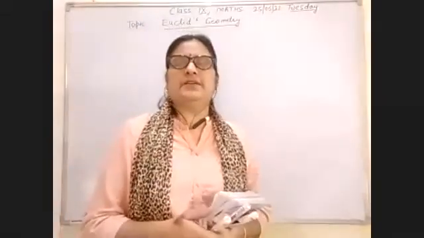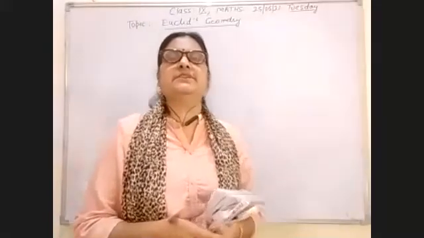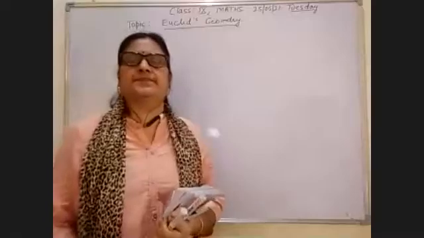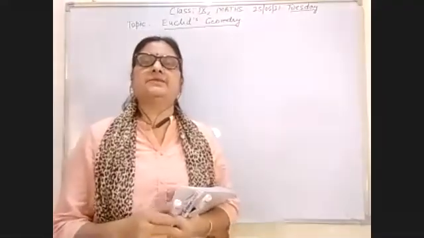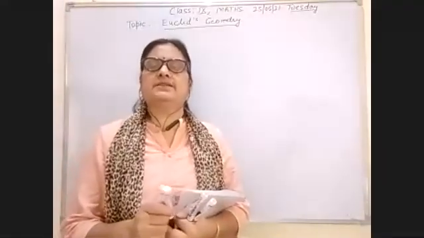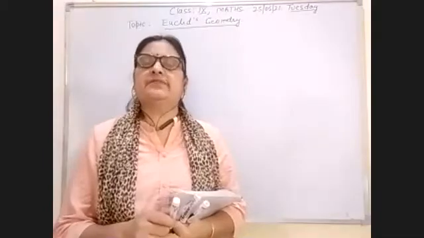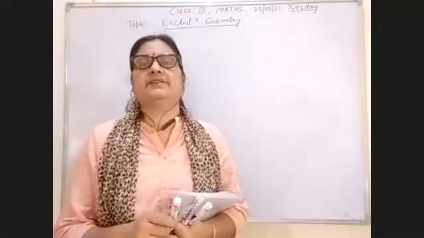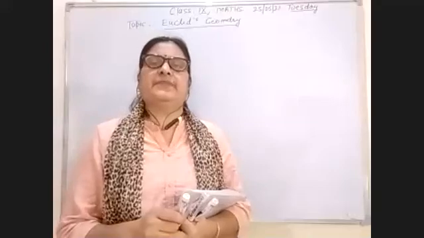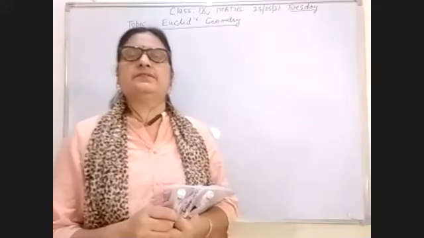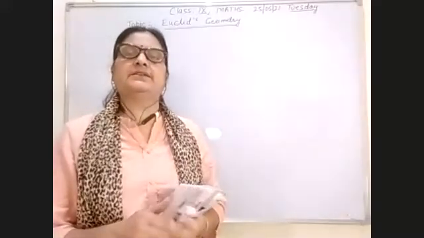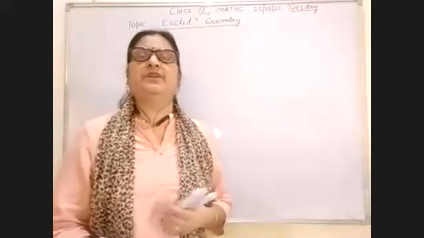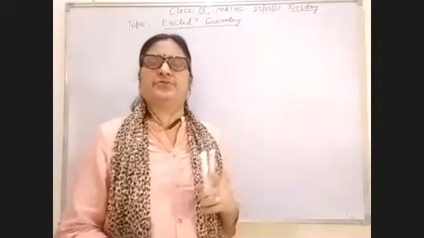Good morning, students. In the last lecture, we studied the chapter Euclid's Geometry, and I discussed the axioms and postulates with you. There are 7 axioms. Again, I am repeating the 7 axioms. In detail I will not discuss them, because in the last lecture I discussed the 7 axioms and the postulates also. Only one postulate is left, the 5th postulate.